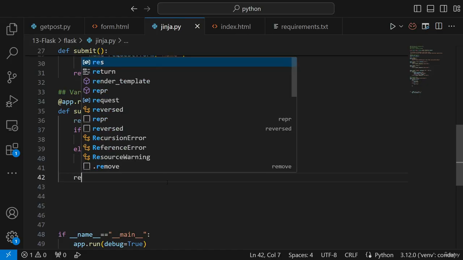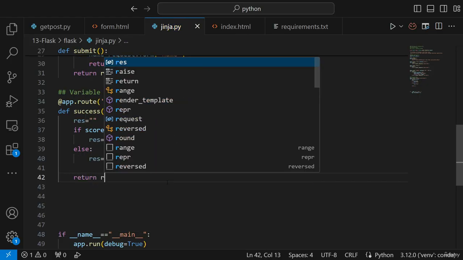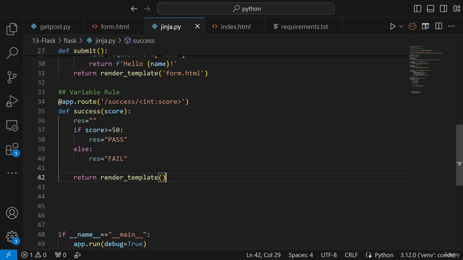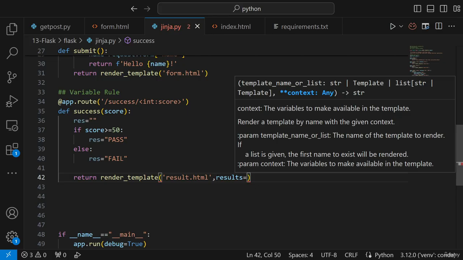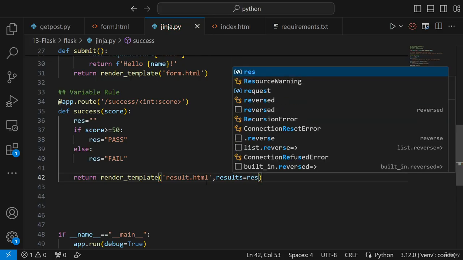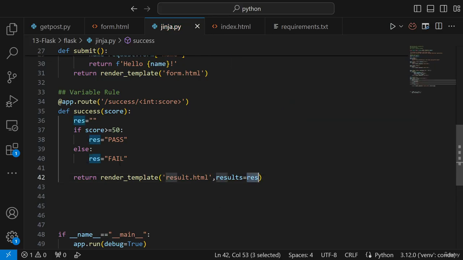So for this I will go ahead and write return render_template. Let me create my result.html. Now when I'm redirecting to my result.html page, obviously I need to also give this particular value which is called result. So I will create a parameter called results, and I will assign it the res value that I'm assigning over here.